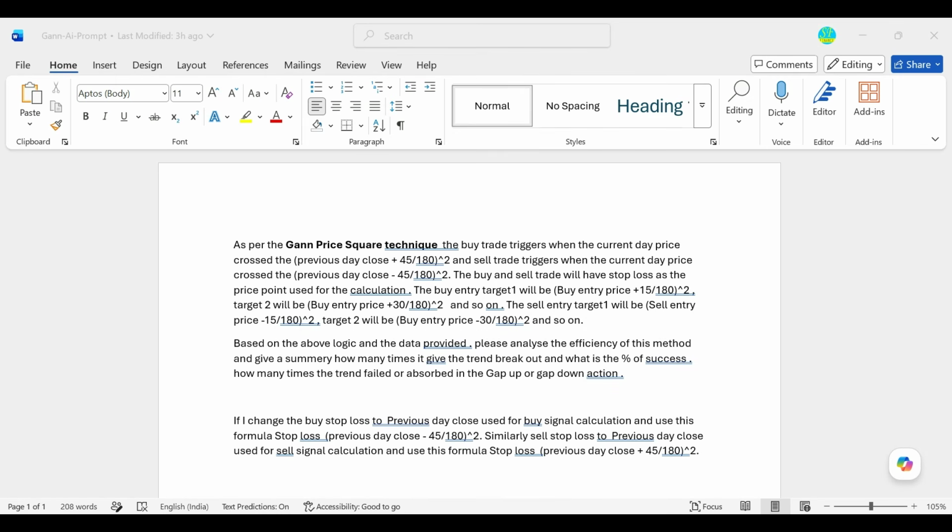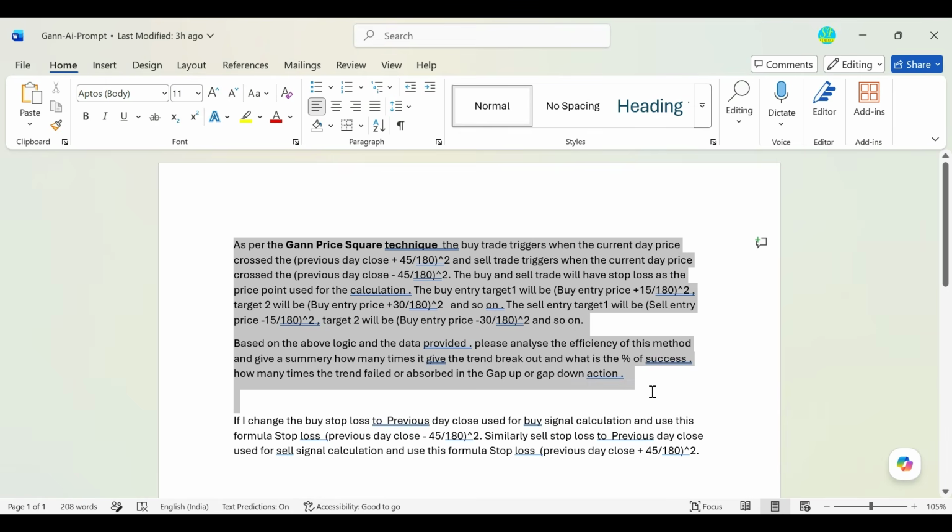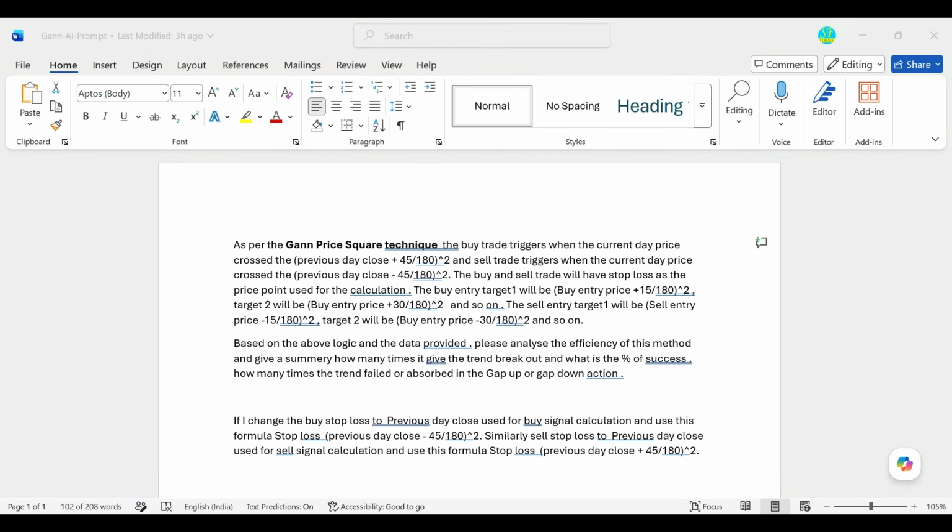Step by step, I will be guiding you how you can do it with AI. Once you are going through the AI, you first need to make your prompt, which is your logic. So all the logic we are learning in that particular method, you have to put in writing in short descriptions. Once the logic is done, then you have to proceed with the method.